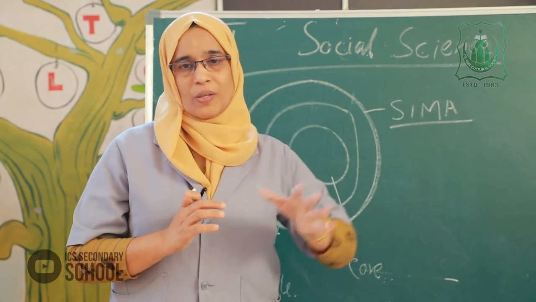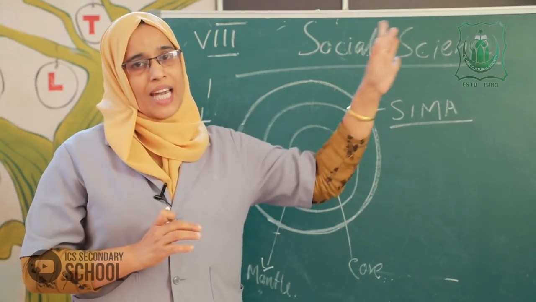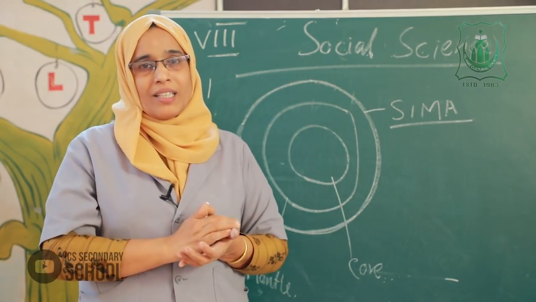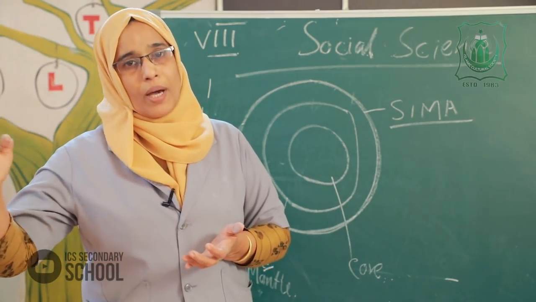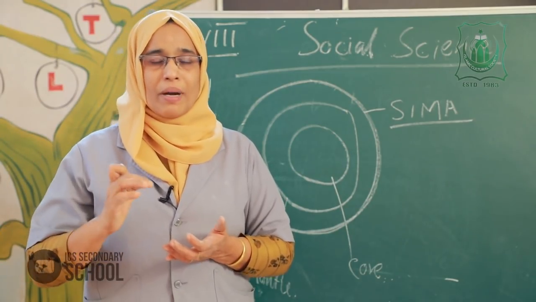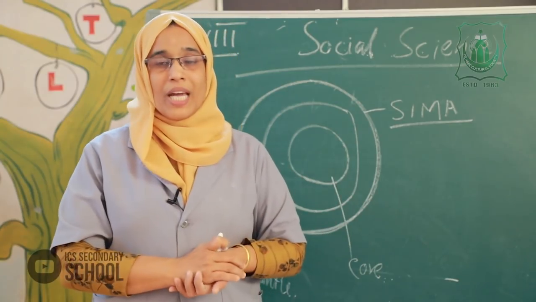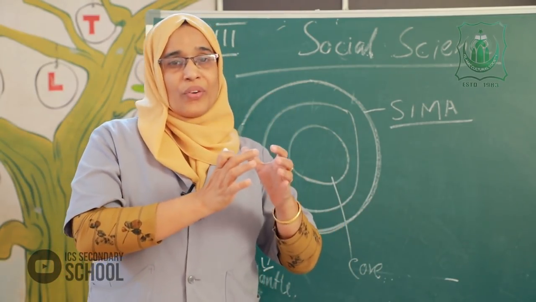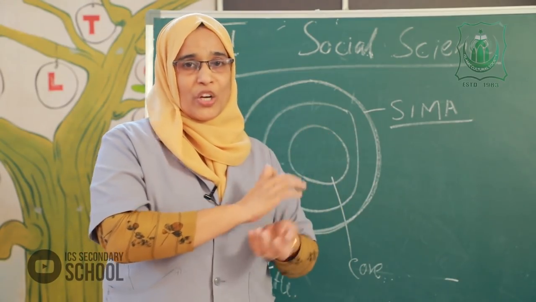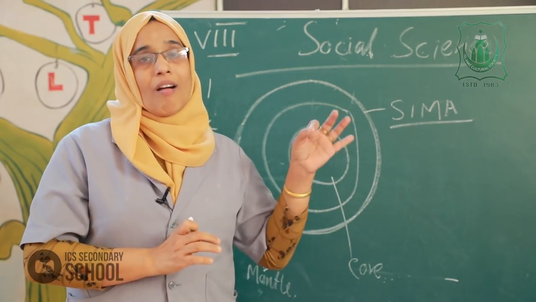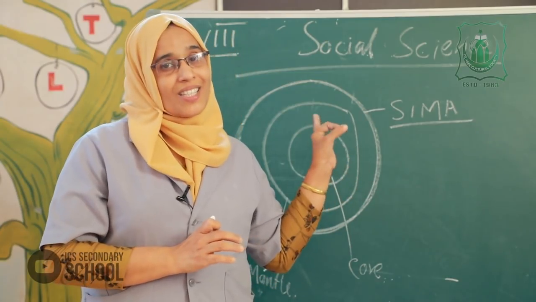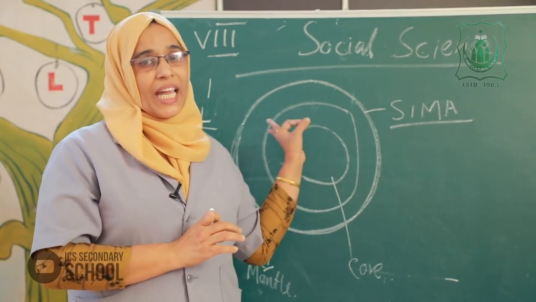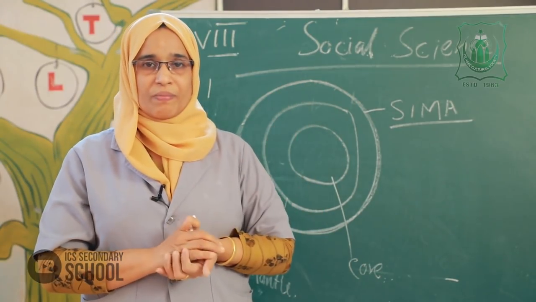The oceanic part is known as the sima part, spelled S-I-M-A, with silica and magnesium as the chief content.